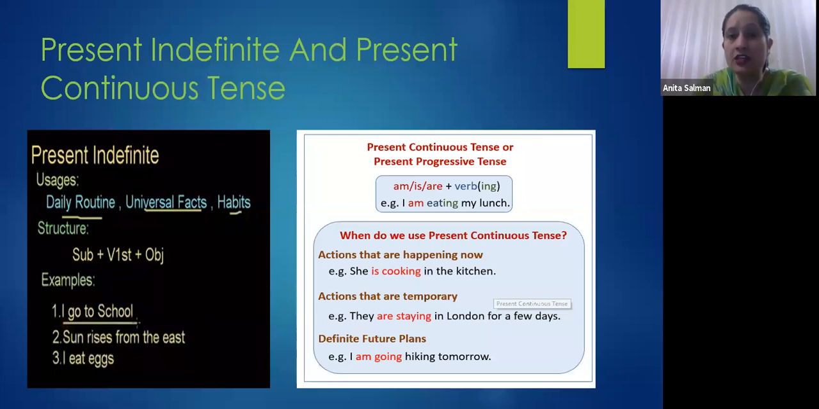Number two, actions that are temporary. They are staying in London for a few days. That means it's a temporary action and they're going to be back soon, right? Actions which are temporary.